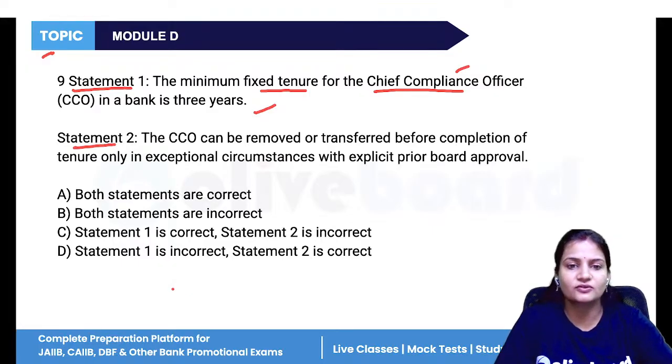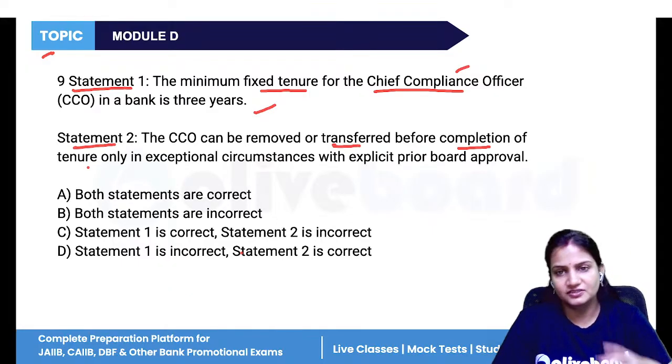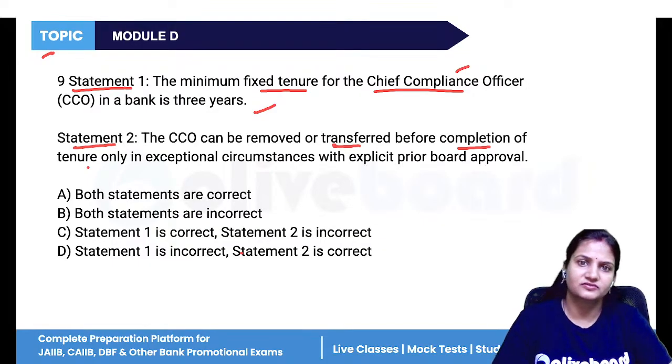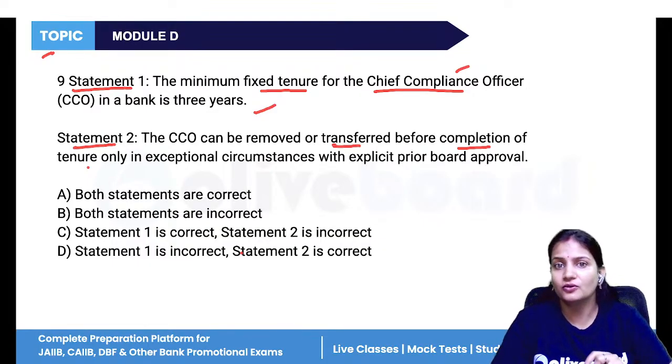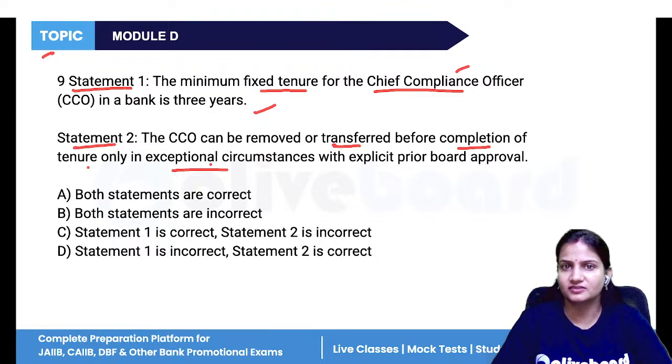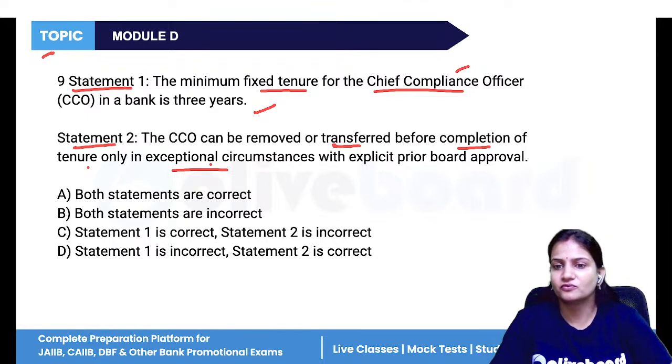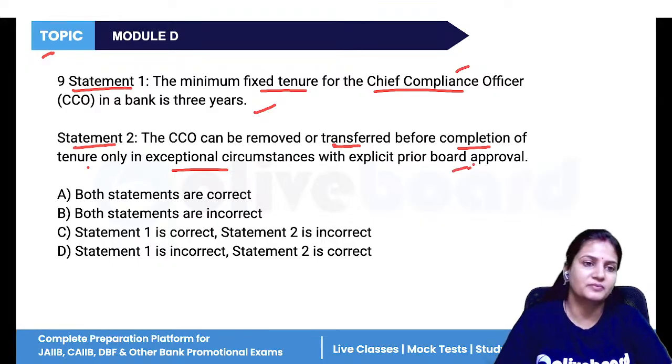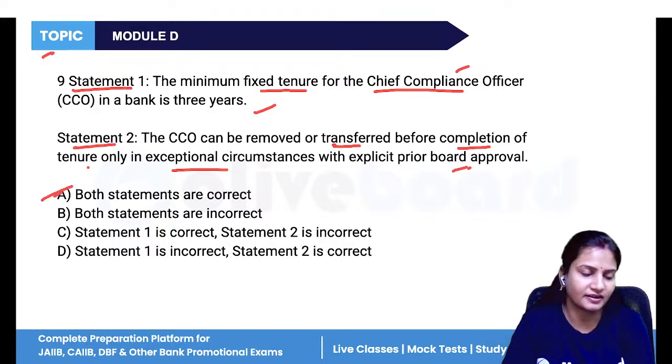Now, the CCO can be removed or transferred before completion of tenure only in exceptional circumstances, not in all circumstances. And that too, you have to take the approval of the board. So board approval is mandatory. So both the statements are correct.